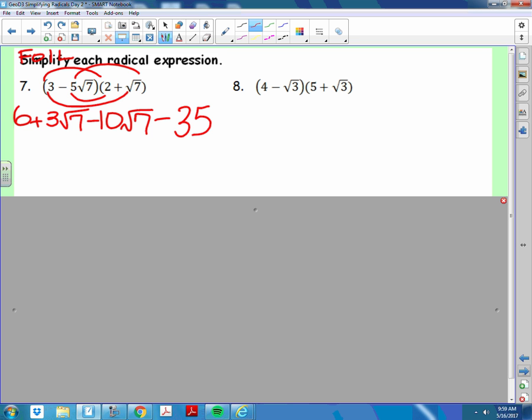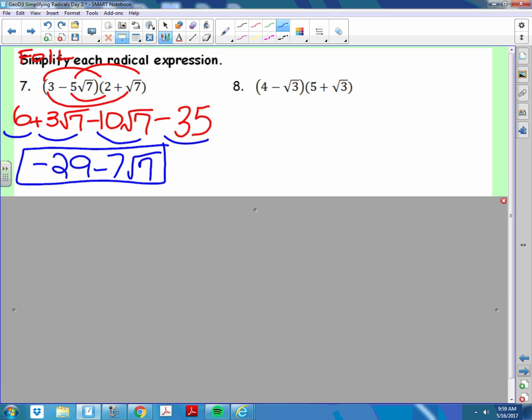Now I want to pause and make sure everyone kept up with that. Here's the thing, my little genius children. This is where going too fast is going to absolutely knock the wheels off of the bus. So slow down and make sure you're connecting all the dots. Now, is that a simplified expression? No, because we have like terms. So here we go. 6 minus 35 is negative 29. Positive 3 root 7 minus 10 root 7 is minus 7 root 7. And that is your final answer.